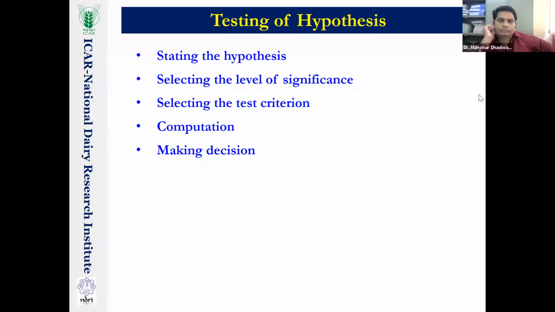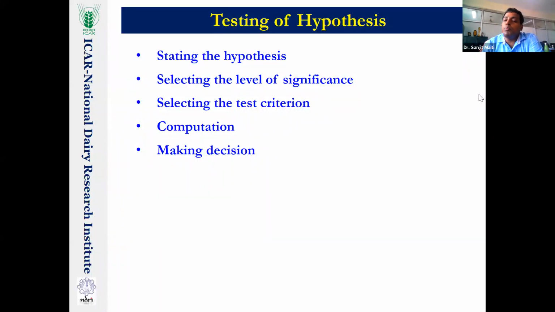Many examiners ask: if the p-value is 0.045, then what is the alpha level of this particular study? 5%, 1%, 10%, or 20%? Remember this: multiply the p-value by 100 and you get the exact level of significance.